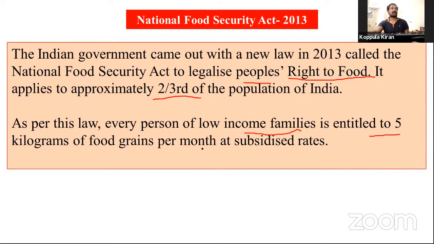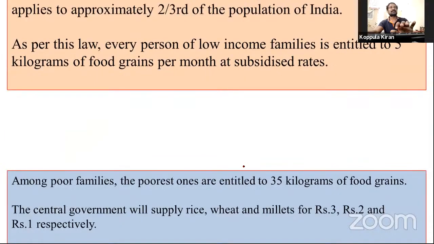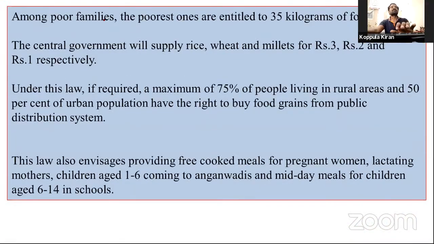In our Telangana state, the government provided every person 5 kilograms of food grain from the PDS ration shop at very low, fair prices.